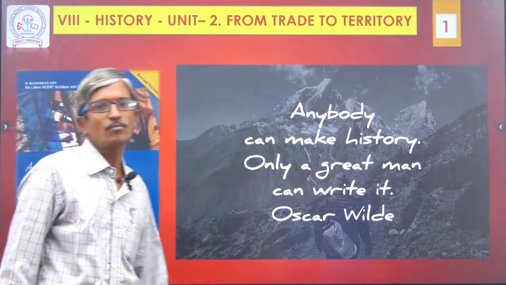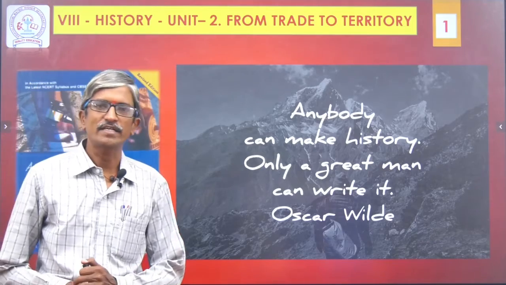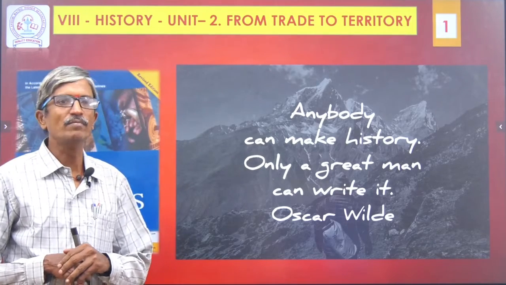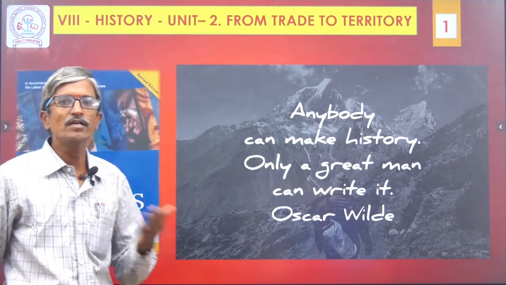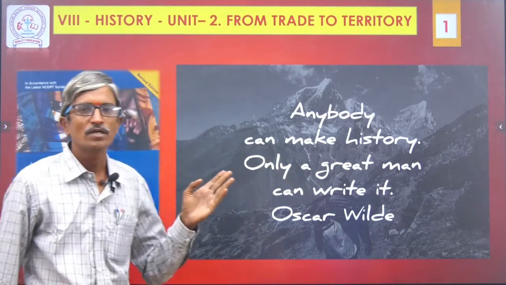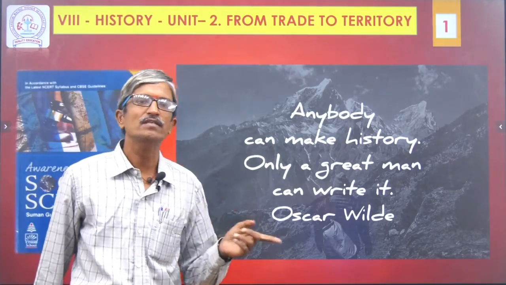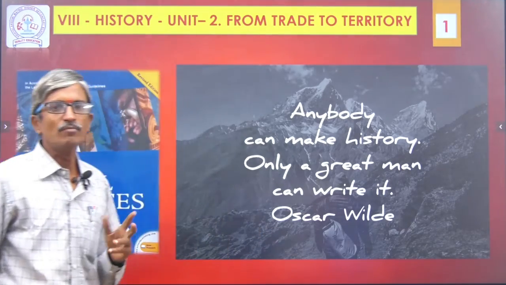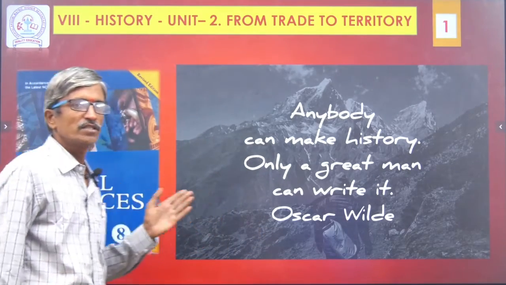Today we are going to discuss 8th standard social science history chapter number 2, From Trade to Territory. In the earlier part we have completed 3 important topics, one each for history, geography and civics. Now we are going to see chapter number 2 from history. So this is an introduction.